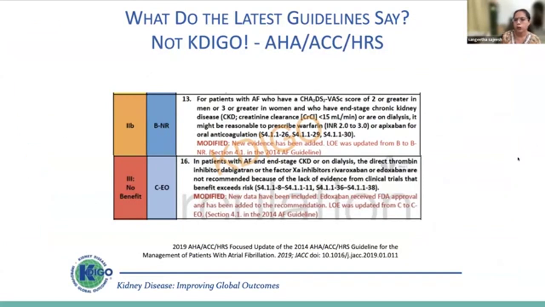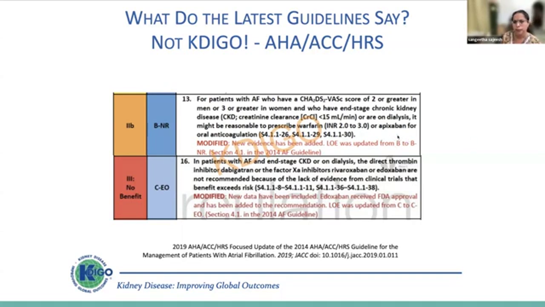So as we all know, many of our dialysis patients or non-dialysis CKD patients with atrial fibrillation will be treated by our cardiology colleagues, and they will be seeing not KDIGO, but what AHA and ACC say. Let's see what is the AHA and ACC recommendation for such patients. For patients with AF who have a CHA2DS2-VASc score of 2 or greater in men or 3 or greater in women who have end-stage kidney disease or who are on dialysis, it may be reasonable to prescribe warfarin to keep an INR of 2 to 3, or apixaban for oral anticoagulation.